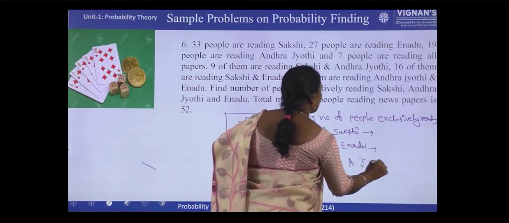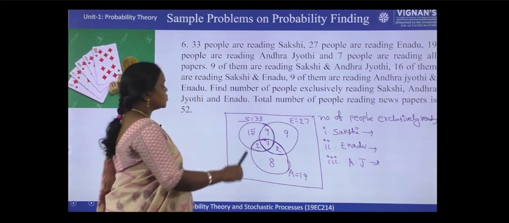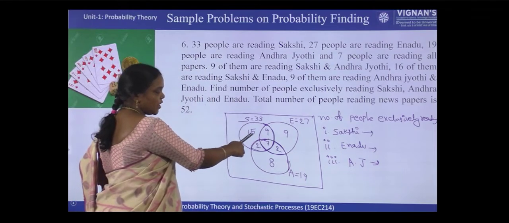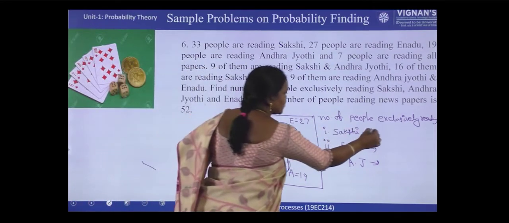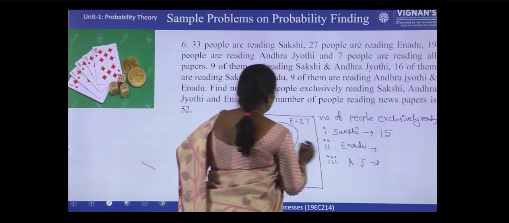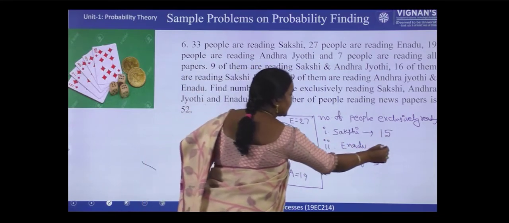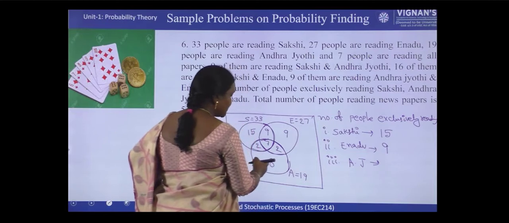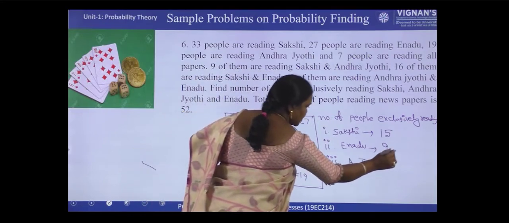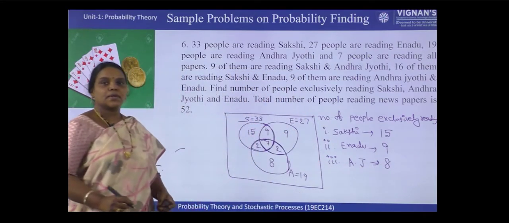So you can now easily tell the numbers. So 15 people are exclusively reading Sakshi. 9 people are exclusively reading Eenadu. 8 people are exclusively reading Andhra Jyoti. Right?